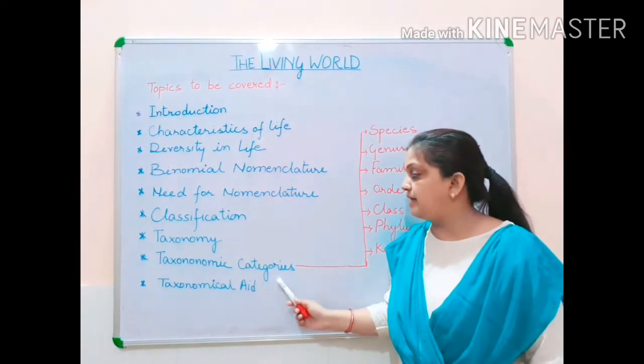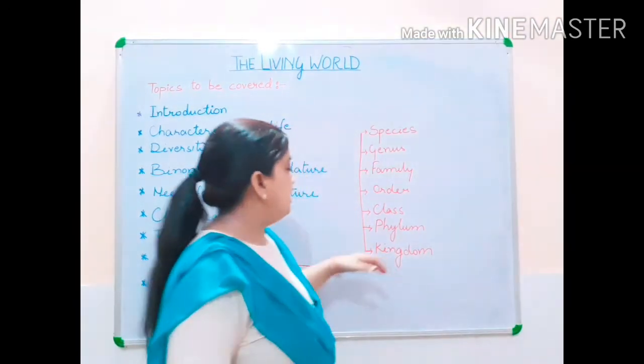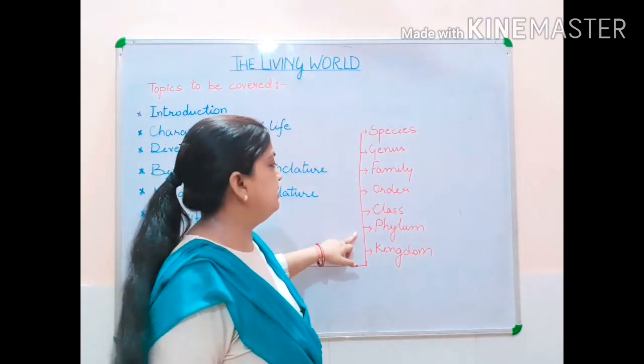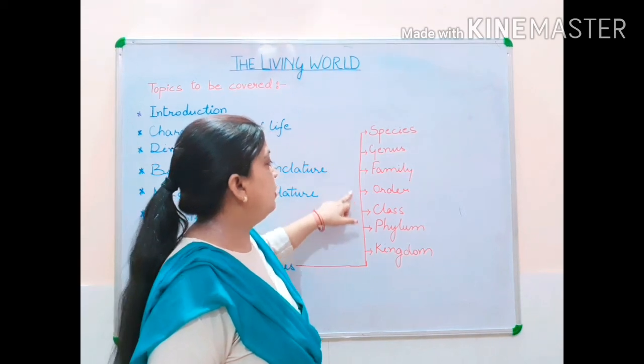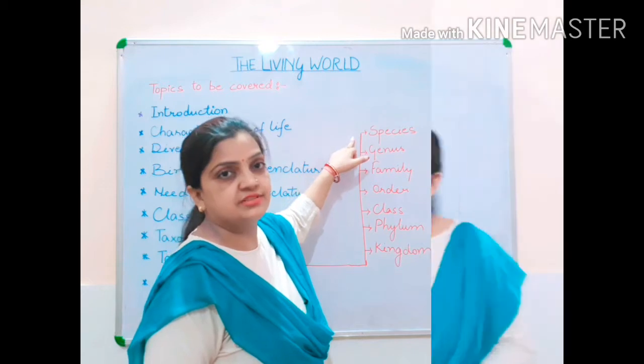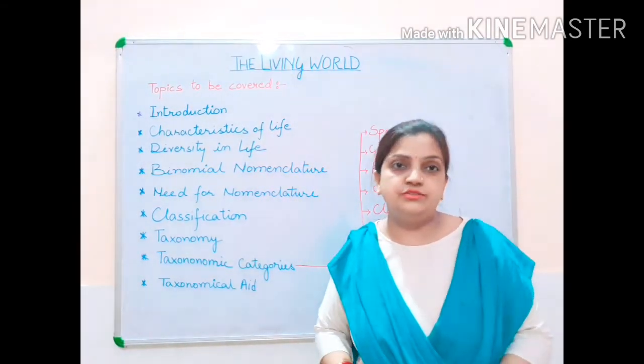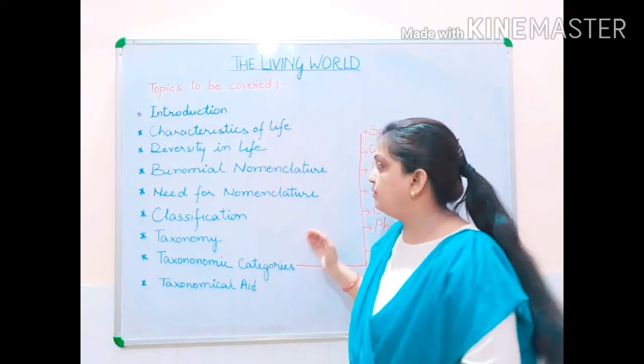Under the taxonomic categories, the groups which we are going to study are kingdom, phylum, class, order, family, genus and species. These are all topics which we are going to cover. It is all according to the NCERT book which we are going to follow.